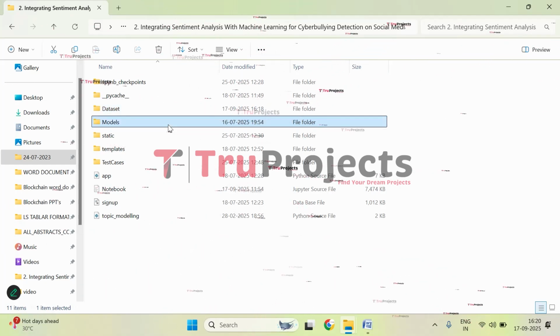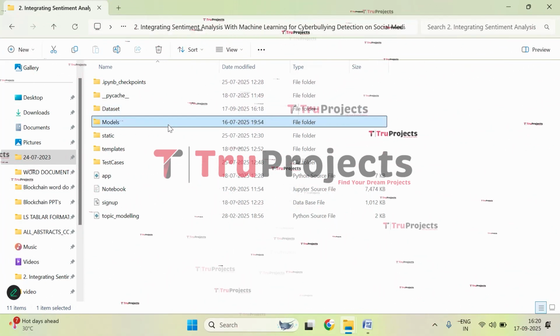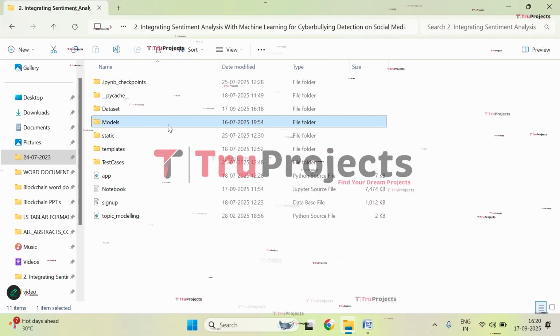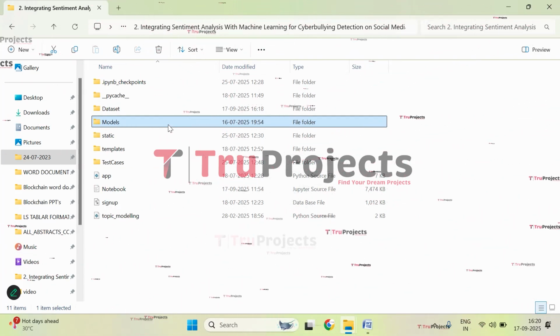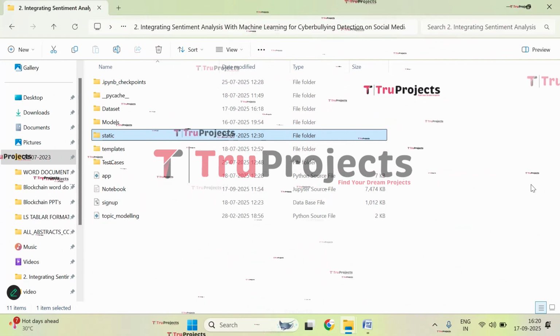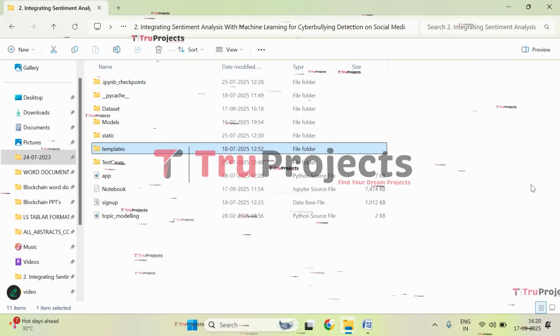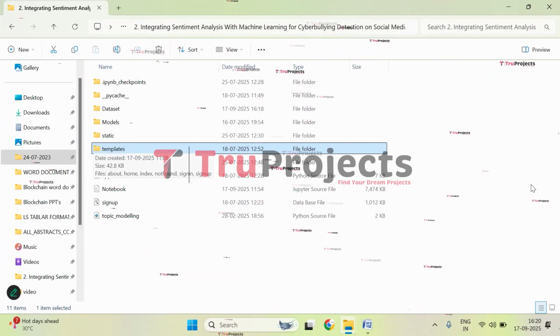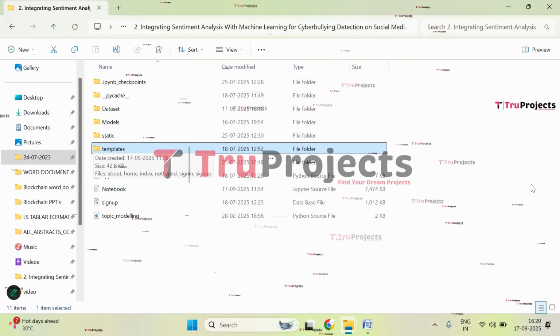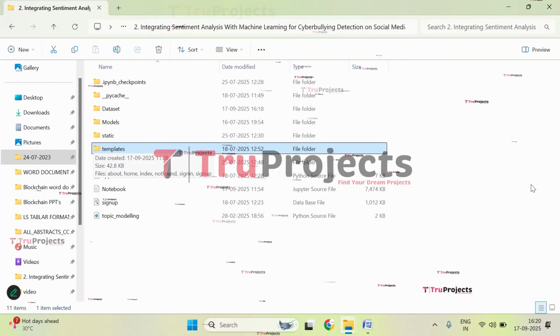This is the model folder in which we have algorithm information that is stored in .h5 files, numpy files, and pickle files. They will be loaded into the project code during runtime of the application. And here we have static folder which contains CSS, JavaScript, and Bootstrap files which are important for the visual appeal. And here we have templates folder. It contains all the HTML pages used in this project. It typically includes files like index.html, about.html, etc., which represent different pages of the website.